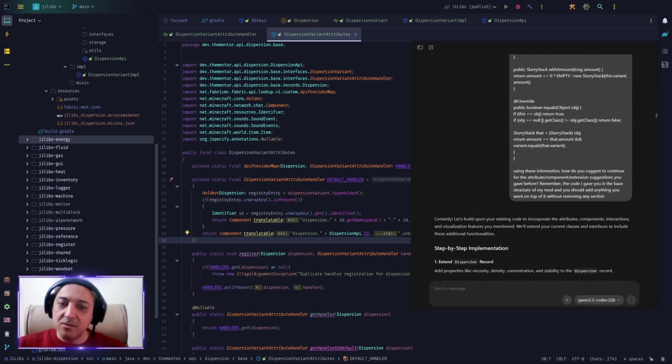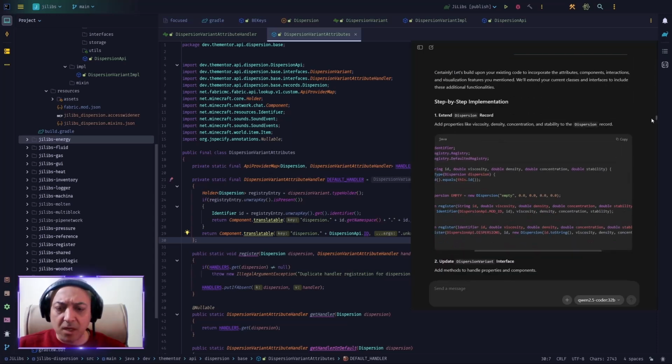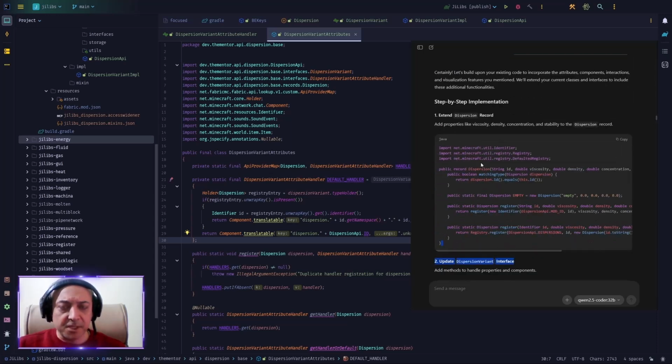And I said that, using this, please think about the attributes, components, extensions you suggested and give me a more robust solution. So he started thinking and said, okay, you know what? You made your dispersion a record. That makes my life easier. Let's add parameters there. And something I really liked was his suggestion to move the empty dispersion into the dispersion class and the register methods into here instead of having it on dispersion API.